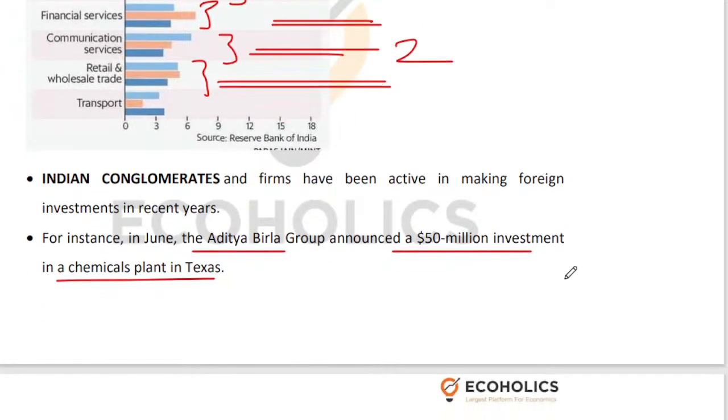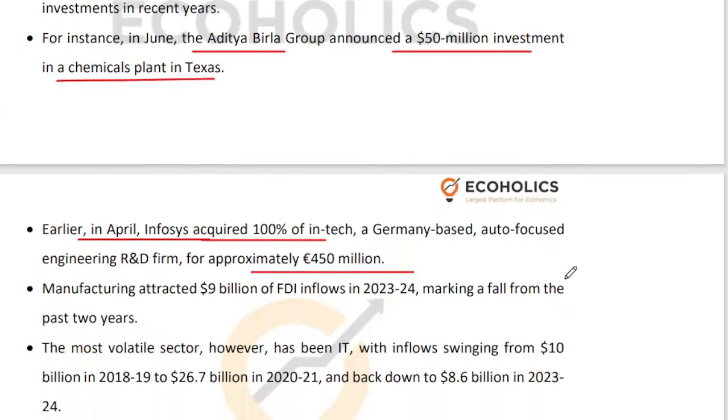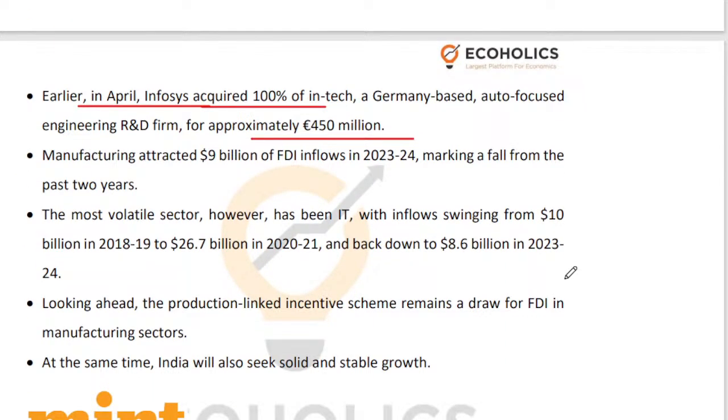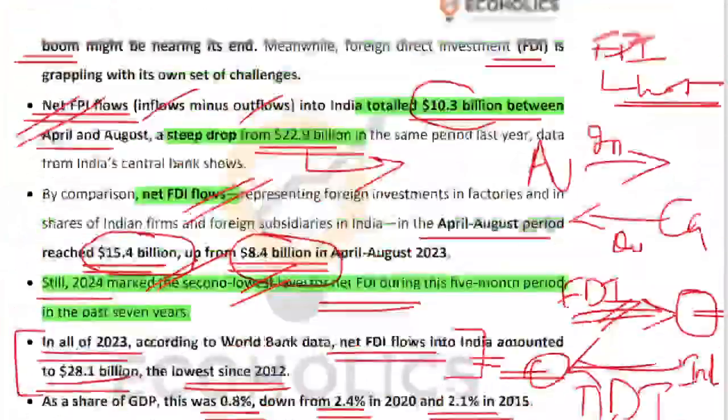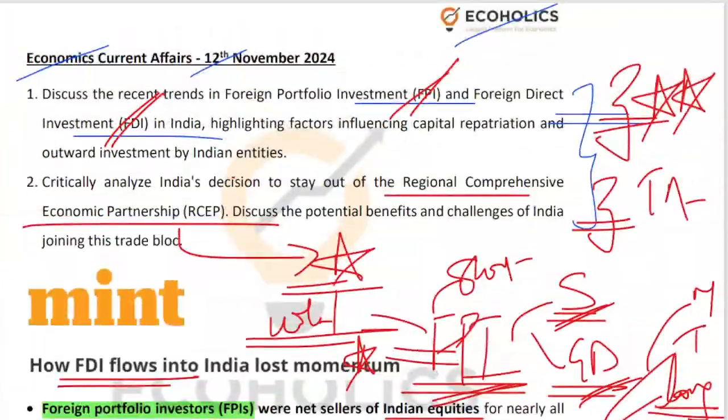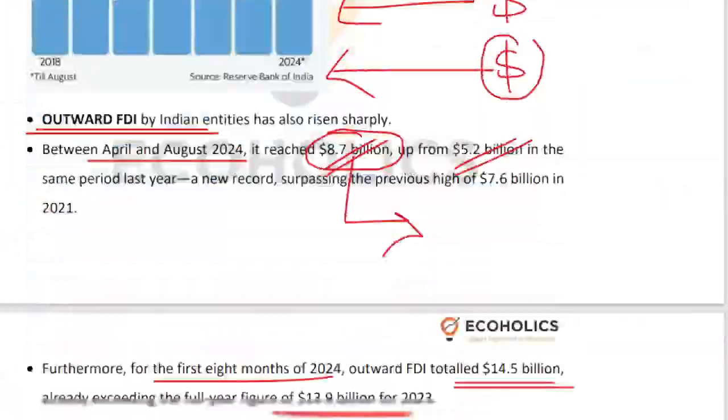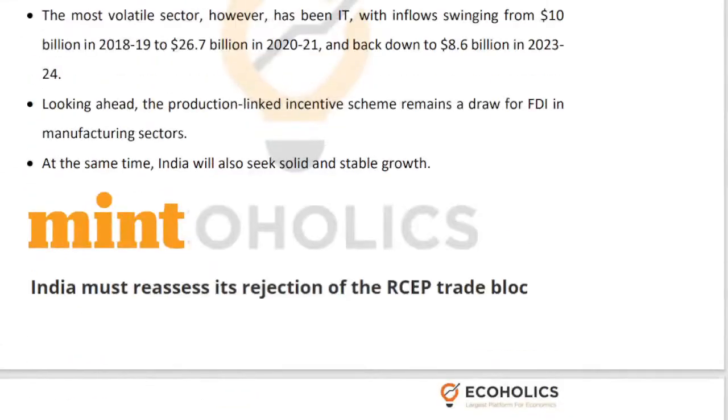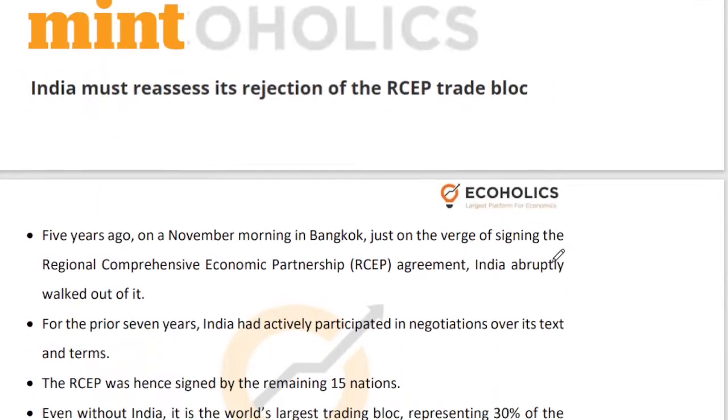In around 650 words, this is the maximum that I can tell you: this is the status of FDI into India and a little bit also about FPI into India. This is telling you the as-is story of what is happening. I hope that this is clear. I will move ahead to my next article.